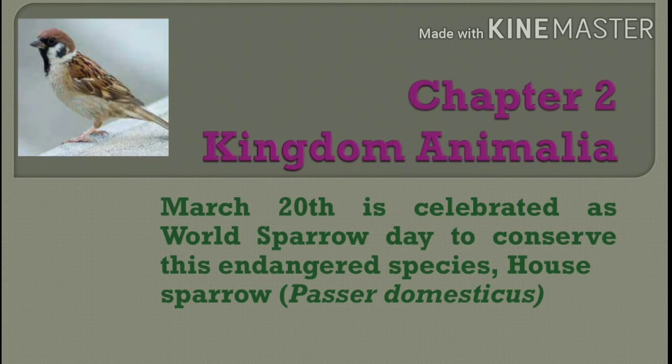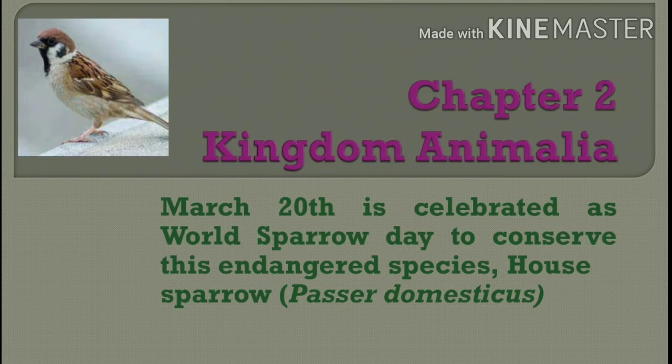Welcome to all. Today we start chapter 2, Kingdom Animalia. Last lesson, chapter 1, we fully studied taxonomy. The world comprises millions of animal species. So without confusion, how do we identify the millions of animal species? It is based on classification. Several new species of animals are constantly being discovered, based on classification.